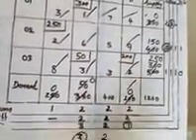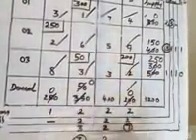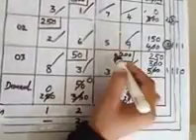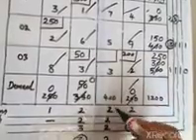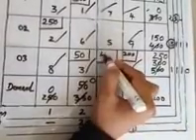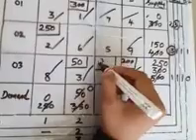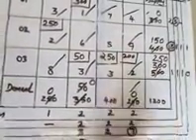Next, only one column is left. Here we select the least value and allocate. Here the least value is 250. So we allocate 250 here. Demand is 400.